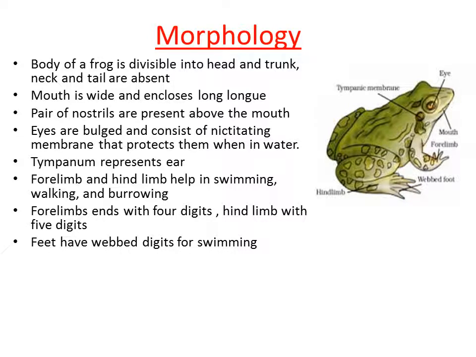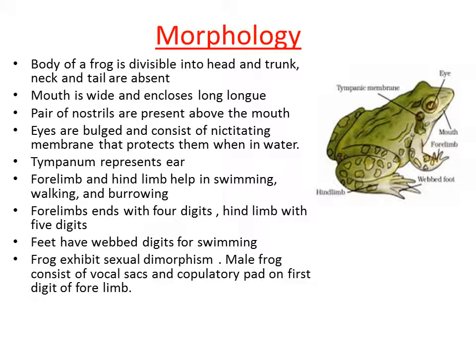And the feet have webbed digits for swimming. So we have seen the frog swimming in water, right? In order to swim in water, the feet region consists of webbed digits. So digits are interconnected with one another, just like a web. Clear? So the feet have webbed digits for swimming. It helps the organism to swim in water. So this is one modification of the frog to survive in water, right?